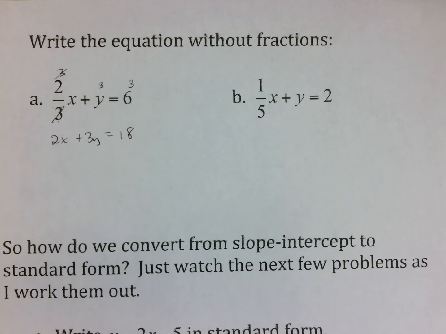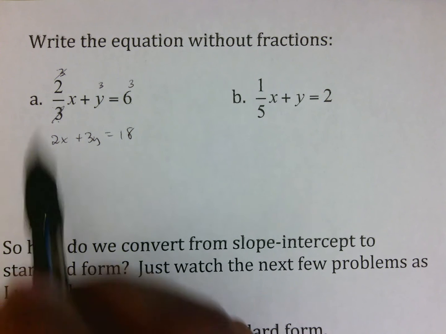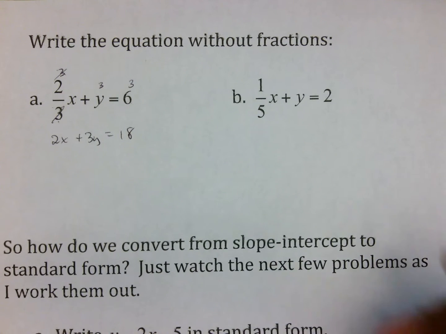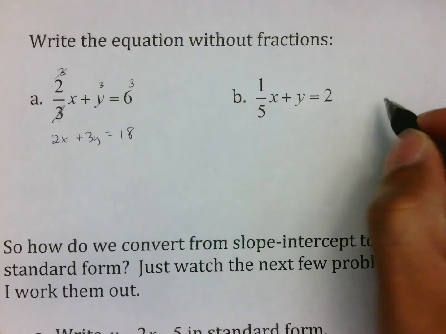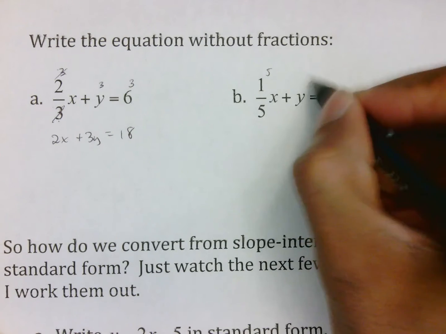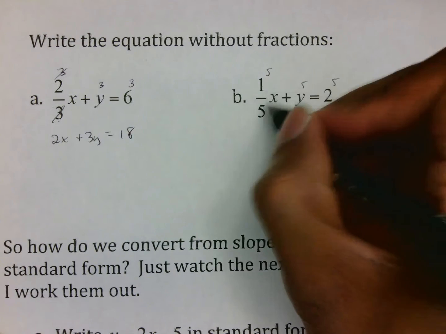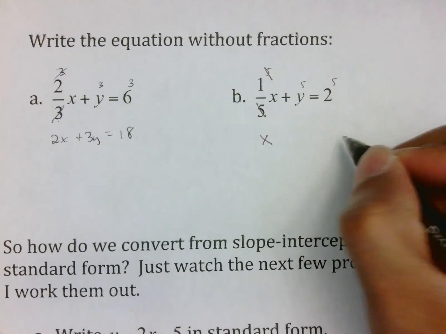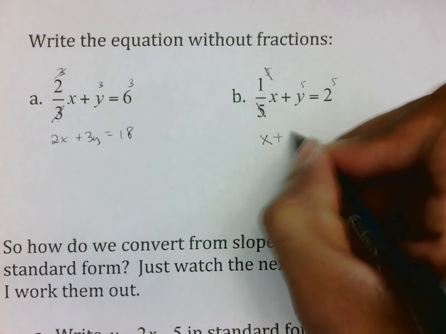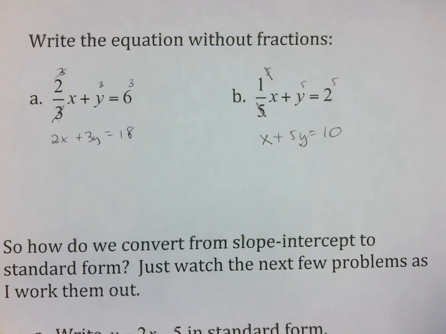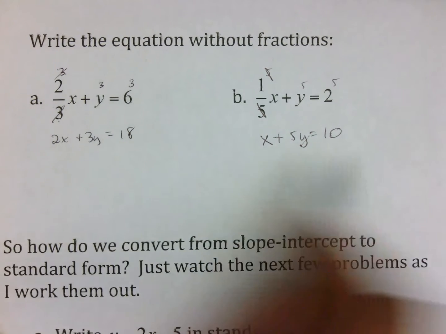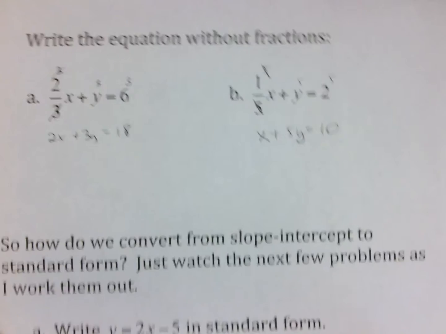Now again, we'll talk more about double fractions, but for right now, if there is a single fraction in your problem, all you have to do is multiply by what's on the bottom, and it gets rid of the other numbers. B, 1/5 x plus y equals 2. I have a 5 on the bottom, so what I'm going to do is multiply everything by 5. Again, these two 5s will cancel out, giving me 1x, or just x, because remember we don't write a 1 in front of it, plus 5y equals 10. Now that would be in standard form. Notice no fractions, no decimals, and x is positive.